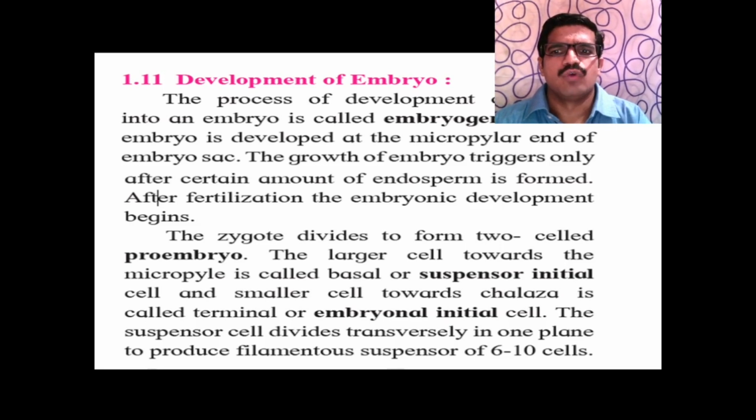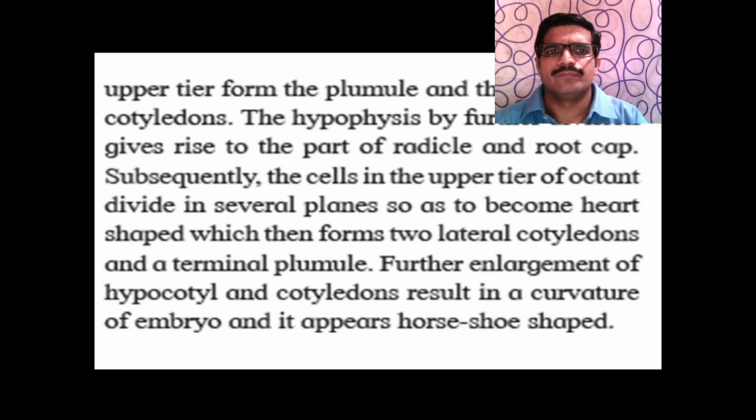Zygote divides to form two-celled proembryo. Larger cell toward micropylar end is the basal or suspensor cell, and smaller cell toward chalazal end is known as terminal or embryonal cell. The suspensor cell divides transversely in one plane to produce filamentous suspensor of 6 to 10 cells as shown in diagram.